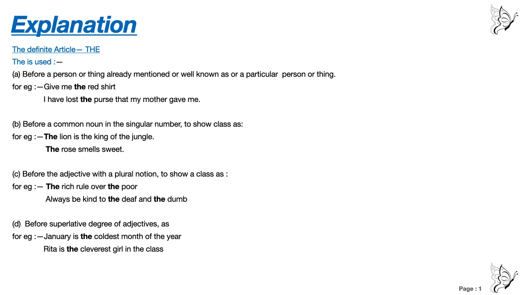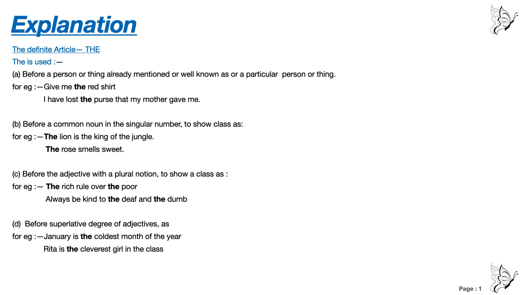Suppose you have a dog and you have given a name to your dog, say Jerry. If you give a name, then it becomes a proper noun, and if you say only dog, then it is a common noun.